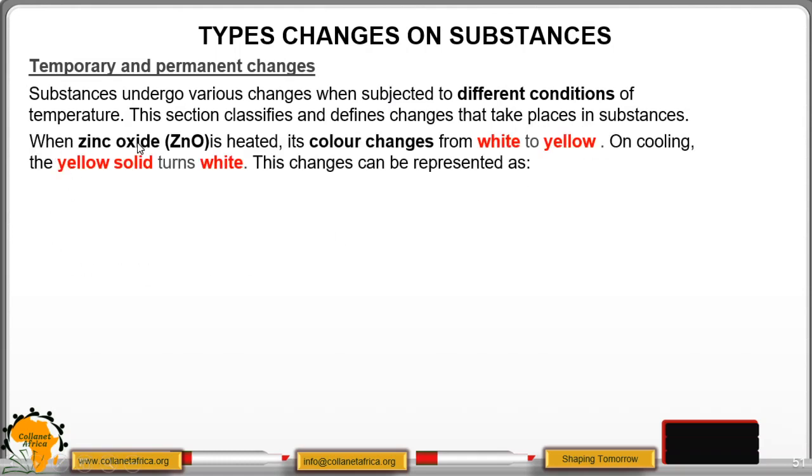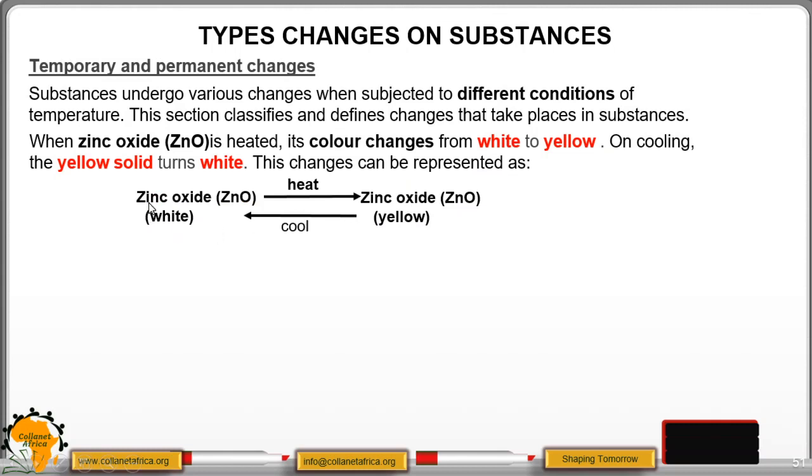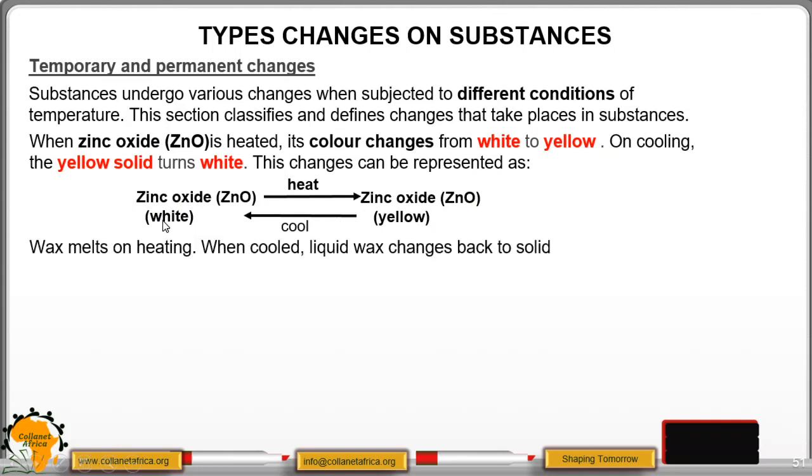When zinc oxide, the formula is ZnO, is heated, its color changes from white to yellow. On cooling, the yellow solid turns white. This change can be represented as: zinc oxide, you heat, you get zinc oxide which is yellow, and when you cool, you get back the white solid.